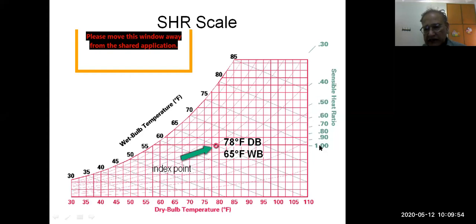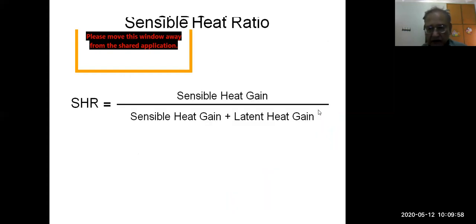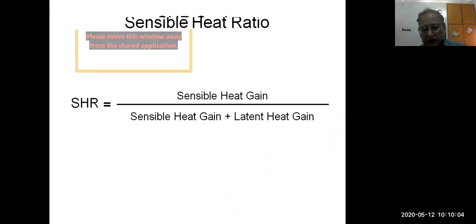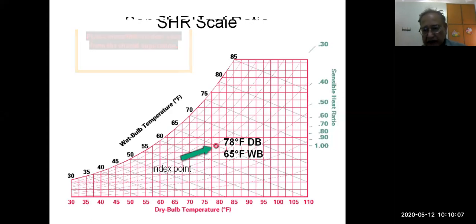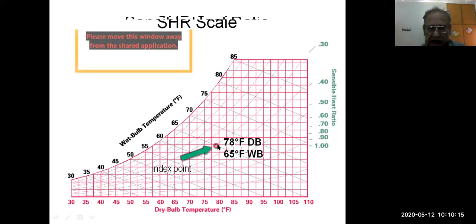These digits show the sensible heat ratio. Using the formula we have given just now, by knowing in the problem the quantity of sensible heat and the quantity of total heat, from here you can calculate this ratio. This ratio may be 0.7, 0.6, 0.5, 0.8, whatever. So this point will be connected with this reference point.